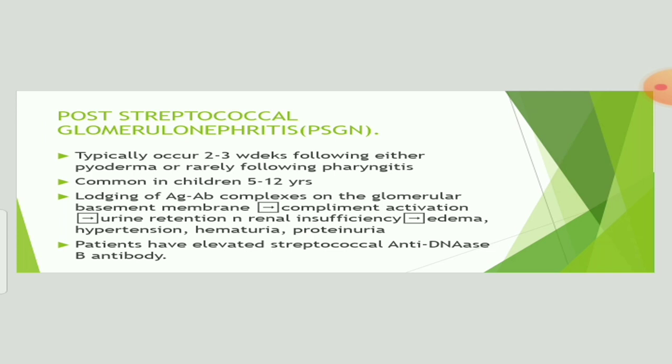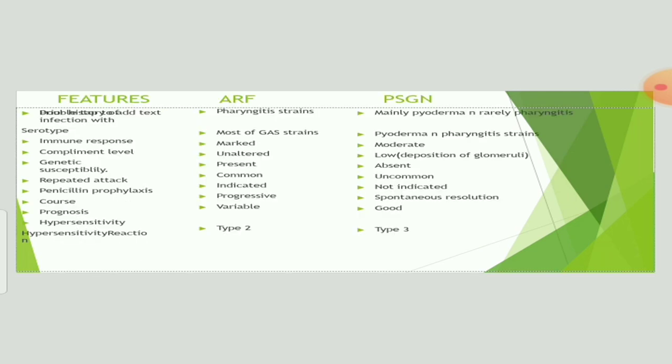How it happens is the lodging of antigen-antibody complex on the glomerular basement membrane, which leads to complement activation, which in turn causes urine retention and renal insufficiency, resulting in edema, hypertension, hematuria and proteinuria. Patients have elevated streptococcal anti-DNase B antibody.